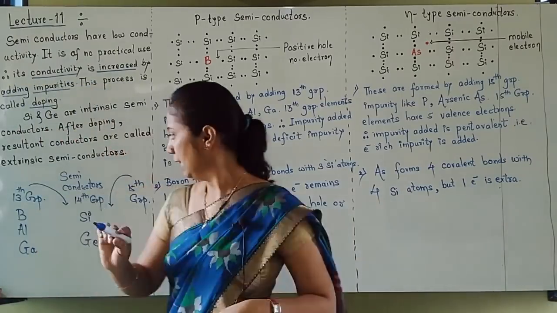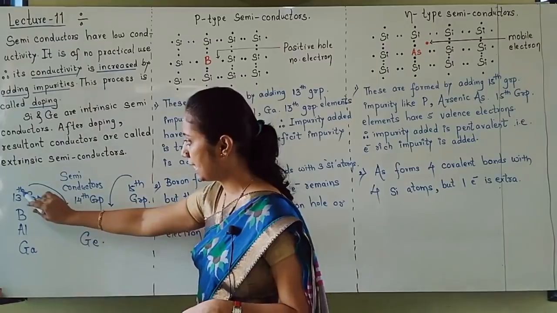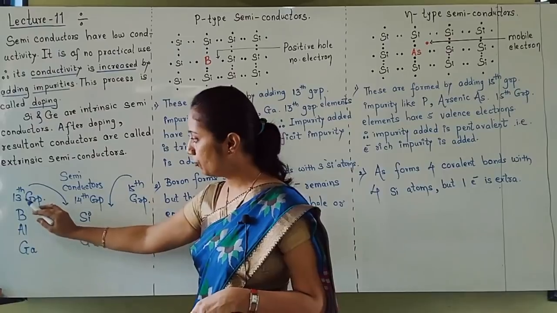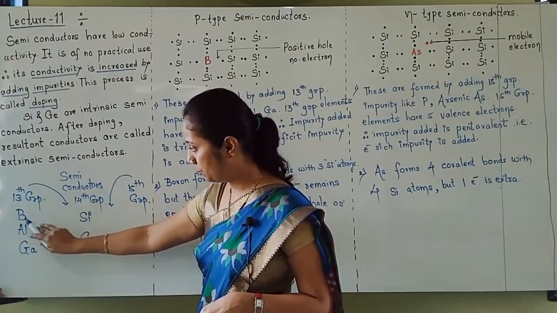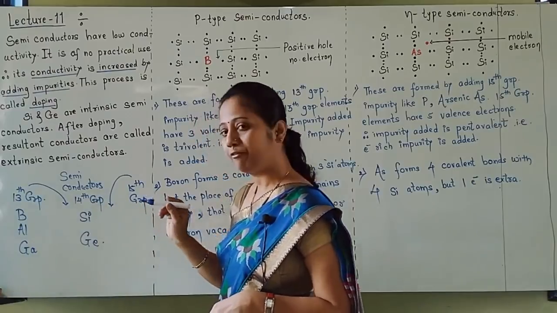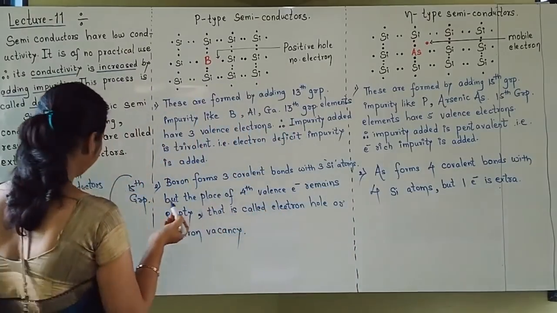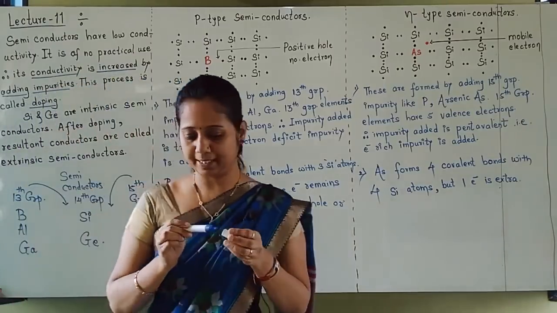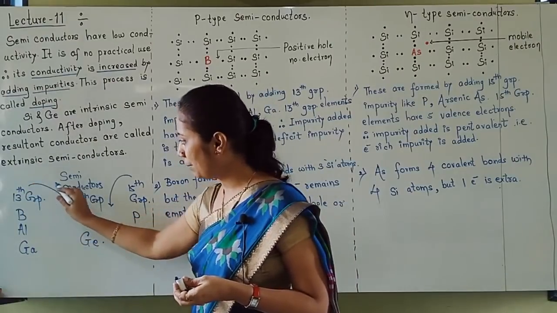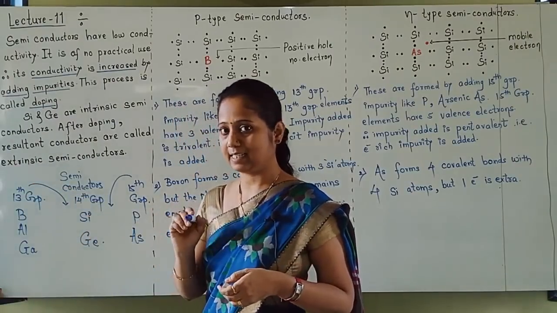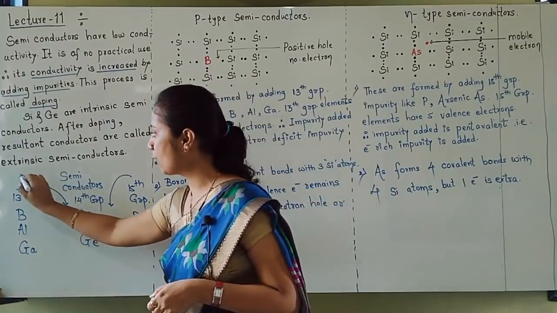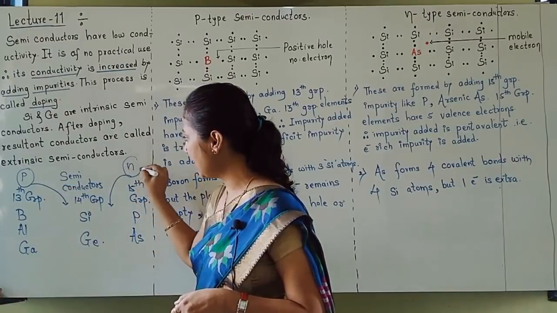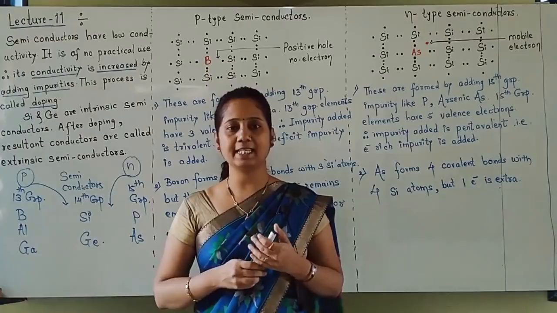From the 15th group, generally phosphorus and arsenic are added as impurities. If a 13th group element is added and that increases the conductivity, that type is called P type semiconductor. If a 15th group element is added, that type is called N type semiconductor.